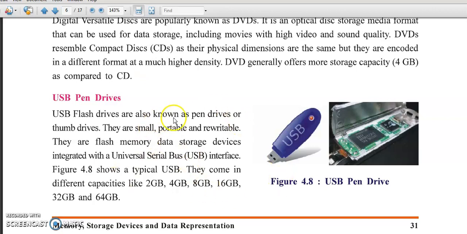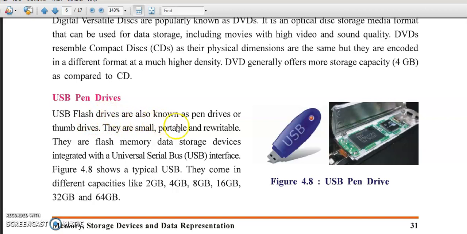Now the next one is the USB pen drive, which you are familiar with. You always use a pen drive to bring data from one computer to another computer. If your friend has a good picture or good game, you can copy that game in your pen drive and paste it in your computer when you come home.